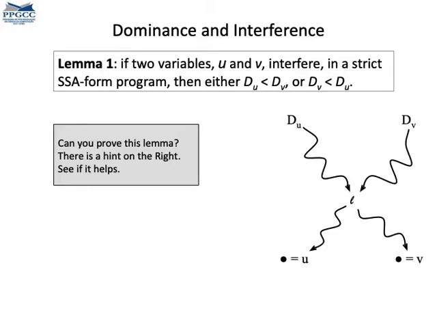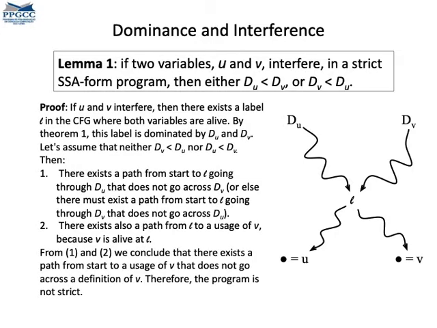Here's another interesting fact about SSA-form programs. If any two variables interfere, then there exists one of them whose definition point dominates the definition point of the other. Would you like to try to prove this theorem? We may use this figure on the right. You can stop the video and think about it. There's a short proof here, which I advise you to read.